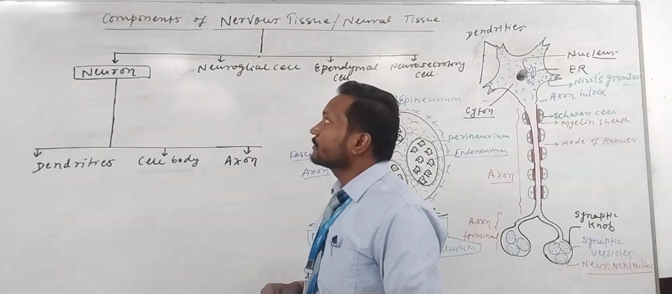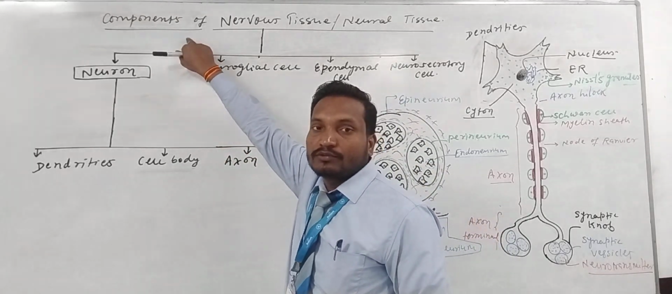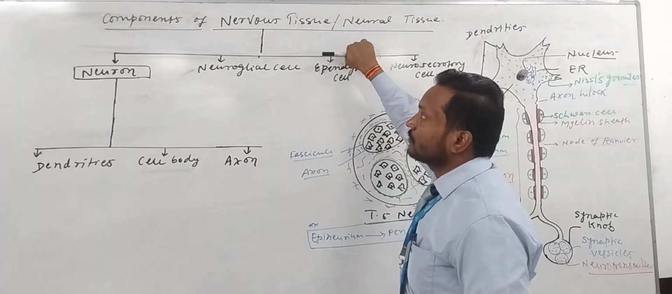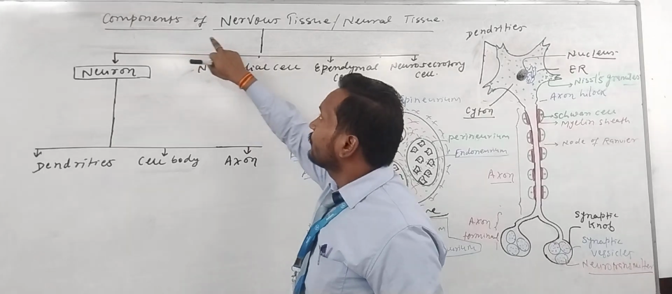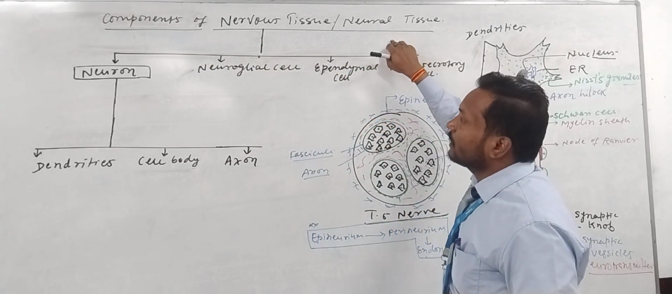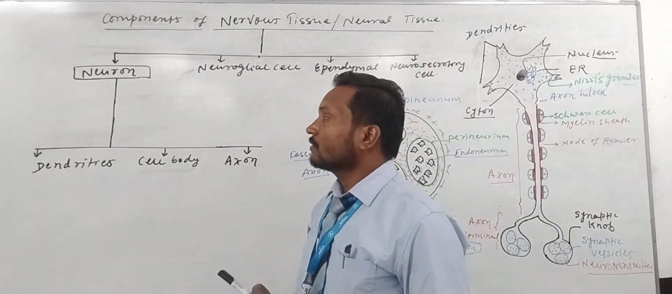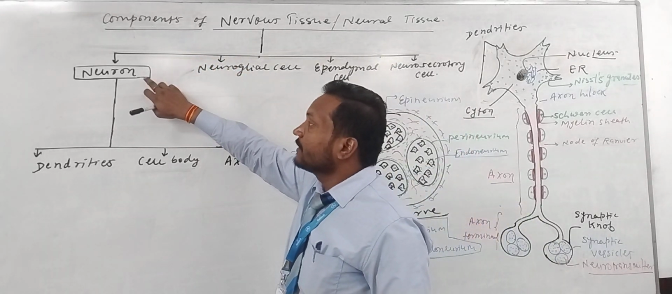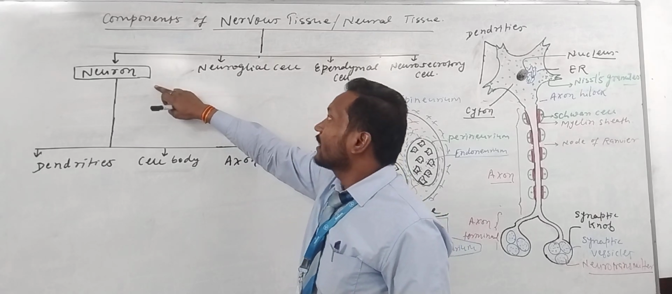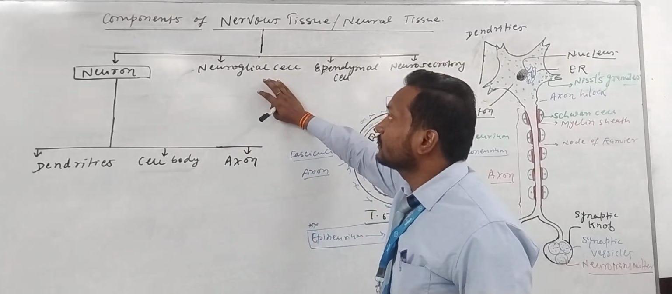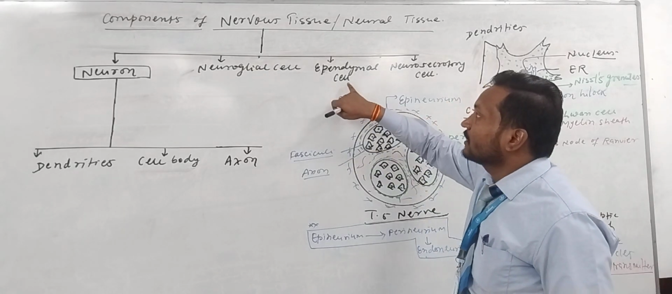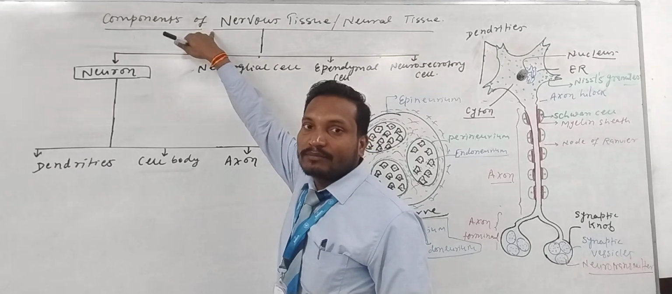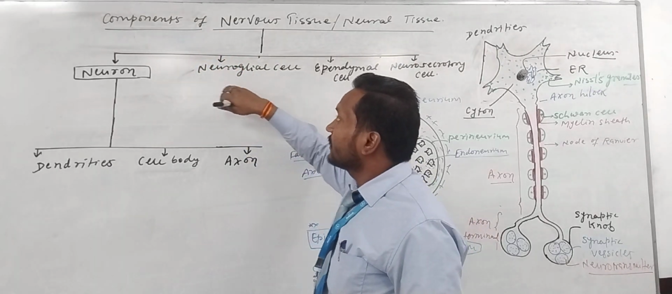What is nervous tissue? What are the components of nervous tissue? Tissues are composed of different types of cells, and here too there are different types of cells. The first is the neurons, the very important sensitive cells. The second is the supportive cells, which are the neuroglial cells, the ependymal cells, and the neurosecretory cells. So our nervous tissue basically consists of different types of cells.